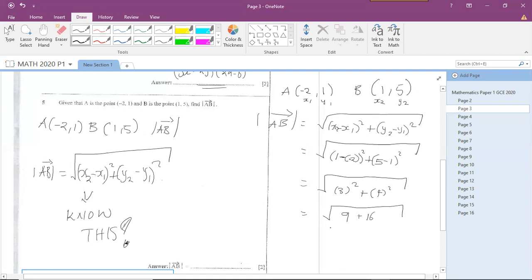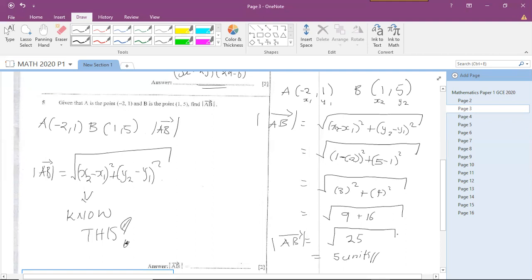If I add these two, 9 plus 16, I'm going to get 25. Therefore, the formula has a square root, so I just have to square root this and I'll have 5 units. And that's my answer.